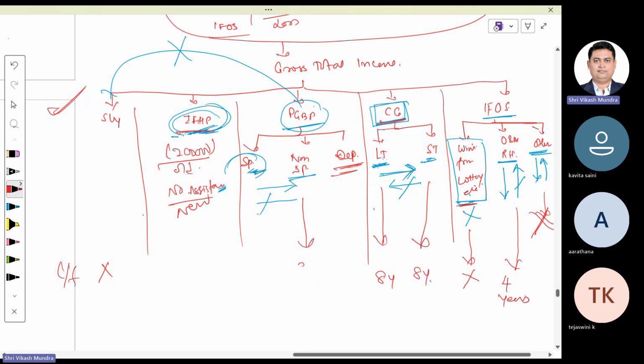Non-speculative loss is supposed to be carried forward to the next 8 years. Speculative loss is supposed to carry forward for the next 4 years. House property loss is supposed to be carried forward by 8 years. Why 4 years and why 8 years?